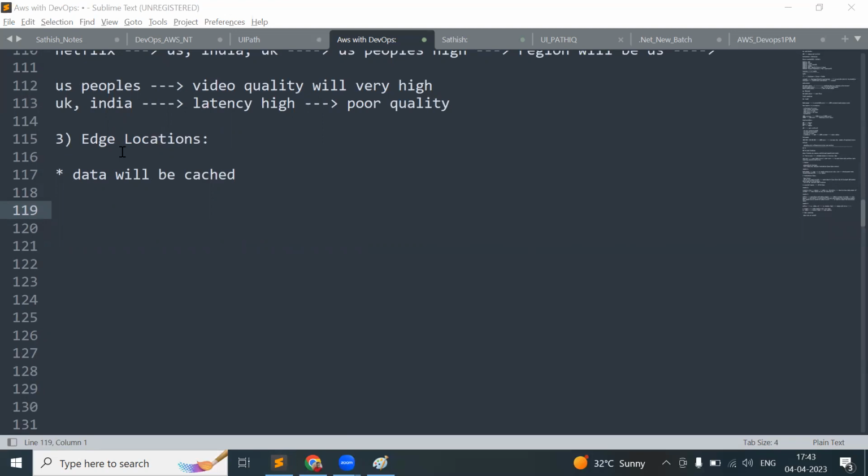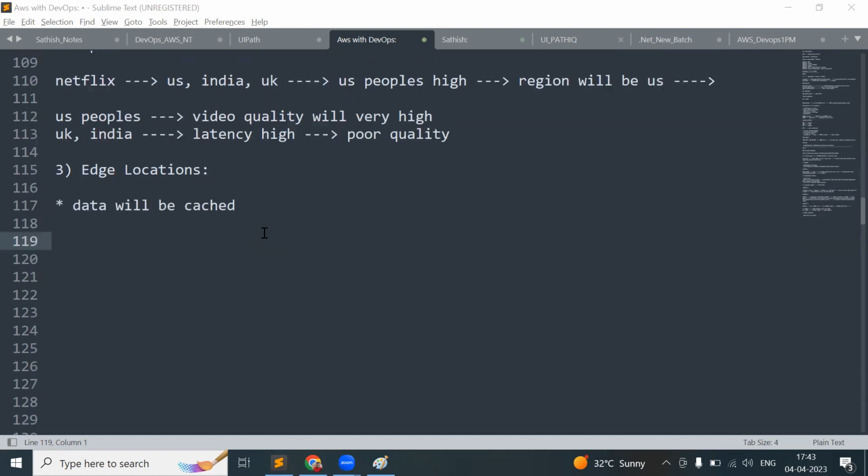Whenever I try to log in to Facebook for the first time, say yesterday night I cleared all the browser cache and everything, so it is new. Or if you are buying a new laptop, the first time you log into your Facebook or Gmail, it will ask you the username and password. So it will go to the database and check whether the password you entered is correct or not. It will go to the US database.